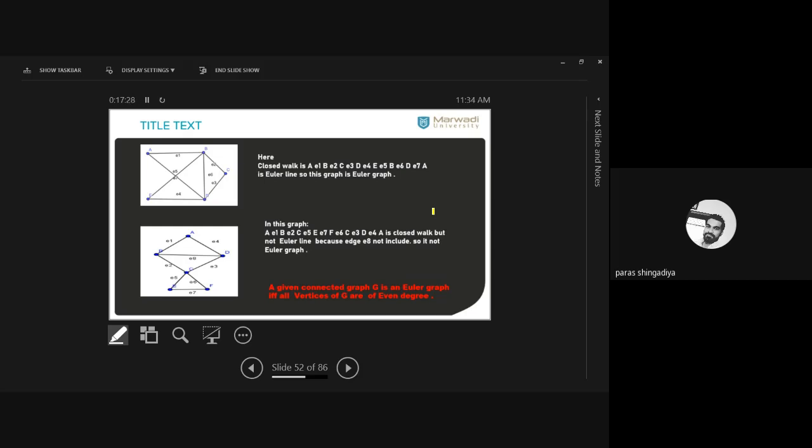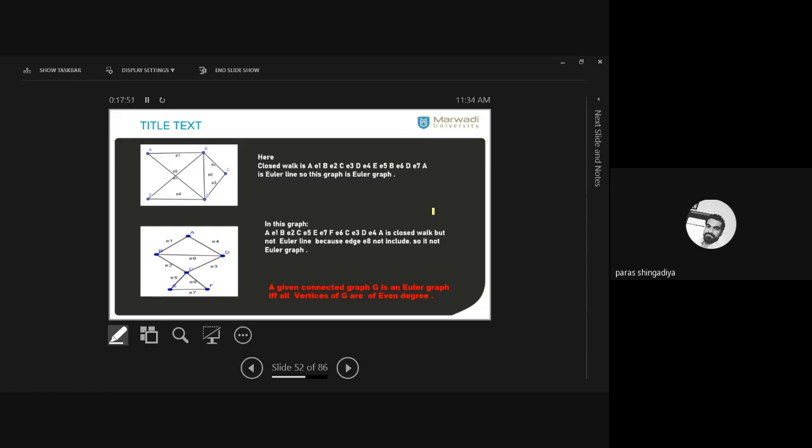And our aim is to find such a closed walk. What is your aim? You have to make a closed walk in which you use all the connections, and you have to reach back to the starting place. Okay? That is our problem. Clear? In this Euler graph, if it is possible for any situation, then it is an Euler graph. If it is not possible, then it is not Euler.